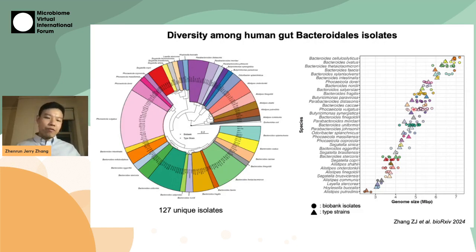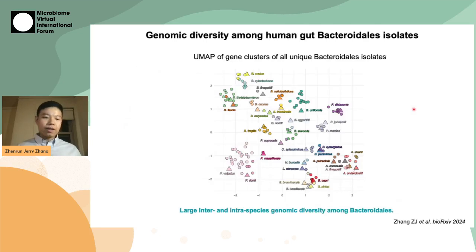We then further performed gene clustering of all the genes within these genomes, and we have plotted the isolates on this UMAP based on the presence or absence of these gene clusters. Even though isolates from the same species tend to cluster together, you can also appreciate the huge intraspecies diversity, for example, again, among the isolates of Phocaeicola vulgatus.